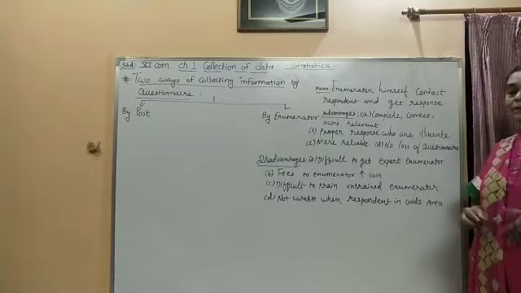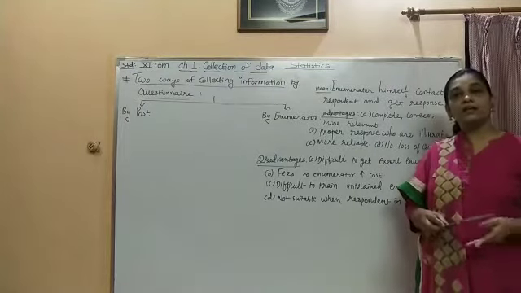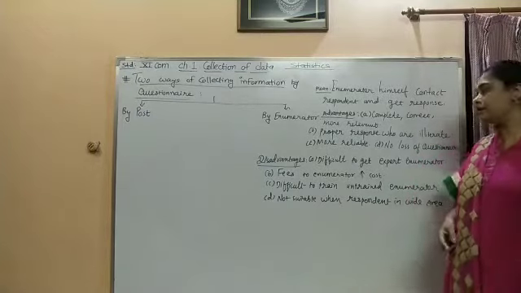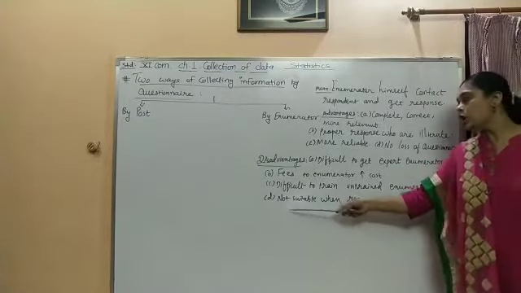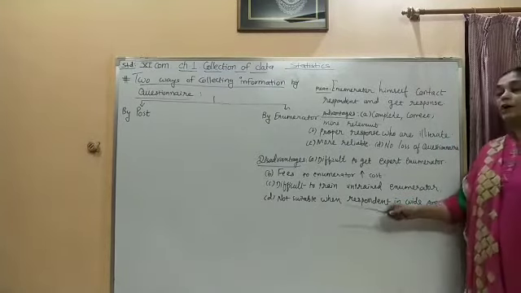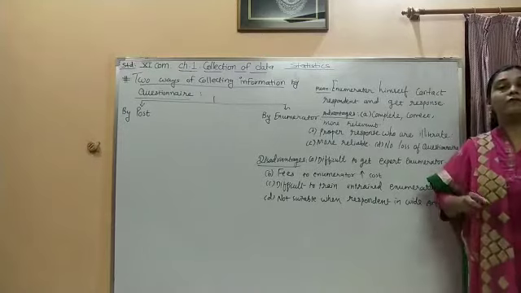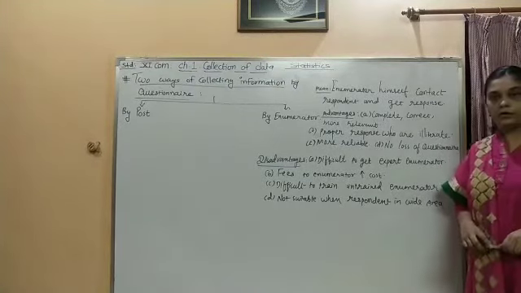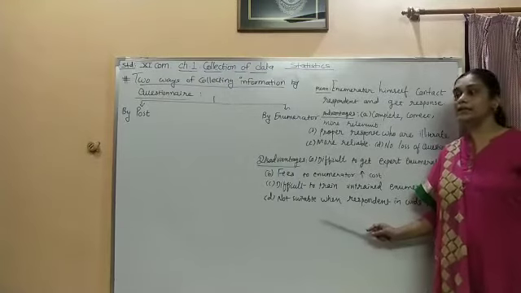If the enumerator himself is untrained, then to give them training, to get himself updated, it's a very difficult task. And the fourth one is, not suitable when the respondents are in wide areas. When your respondents are spread in the wide areas, then this method will not work. Understood? Now let's see the last question.